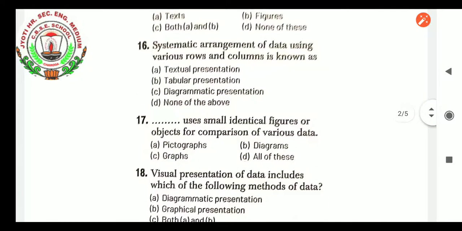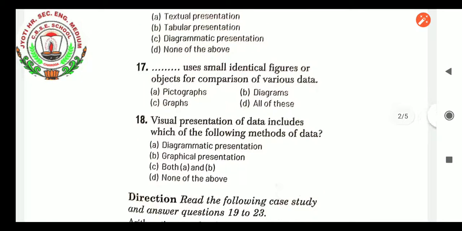The next question is, dash uses small identical figures or objects for comparisons of various data. Pictographs, diagrams, graphs, all of this. The answer will be all of this. All of this uses small identical figures or objects for comparison of various data.